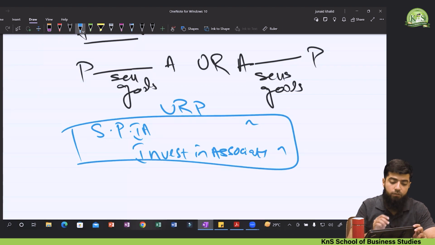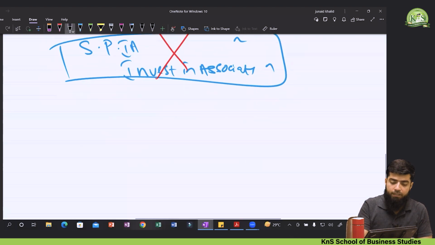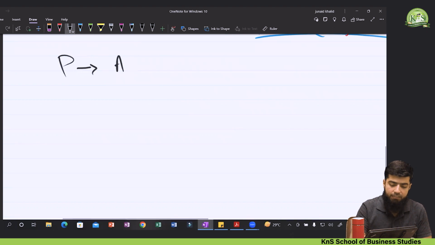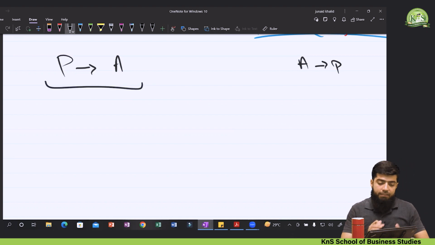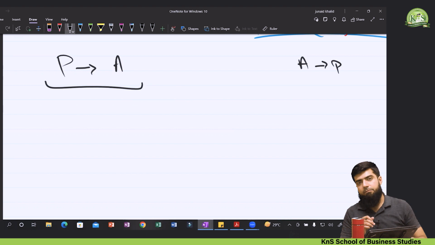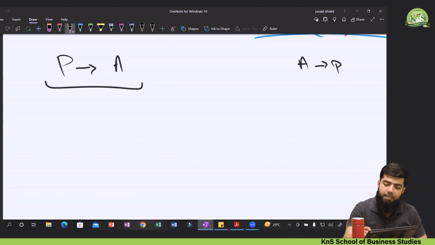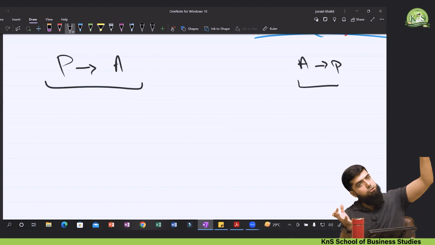That was in the past, but recently IAS 28 states that this would not be the proper accounting treatment. Now the accounting treatment would depend on whether the parent sells goods to the associate company, or the associate sells goods to the parent company. Let's recall: that stream is known as what? Downstream. The parent is selling goods to the associate, a downstream. And that stream is known as the upstream, where the associate is selling goods to the parent company.